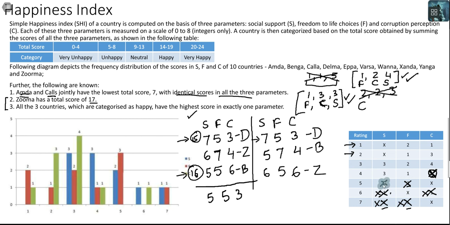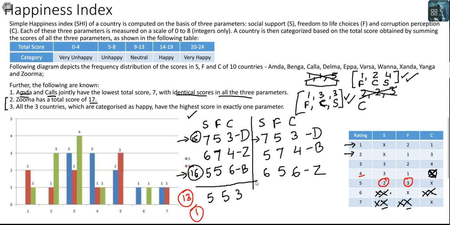Let me not mark it with a cross, let me mark it with a circle. For the first case, these 2 and 3 have been used up, and now the highest ratings available to you are 4 and below. With 4 and below in the 3 domains, you can never ever reach 13. So the maximum case that you would get of 13 here will be just 1.